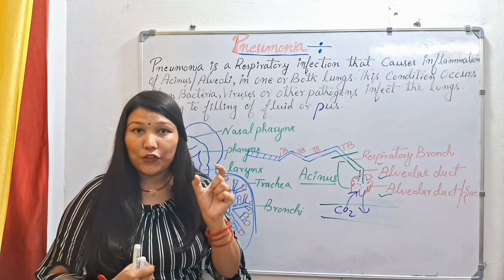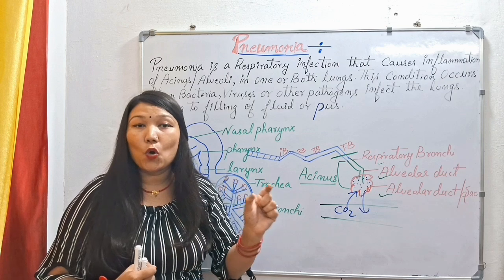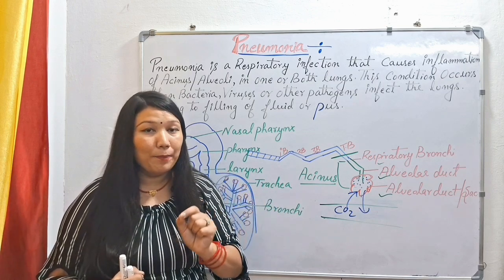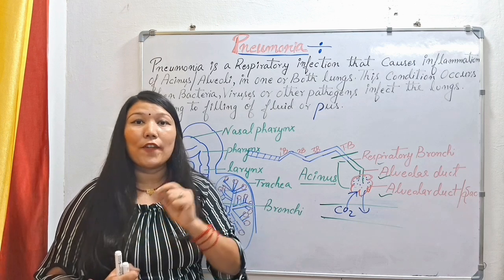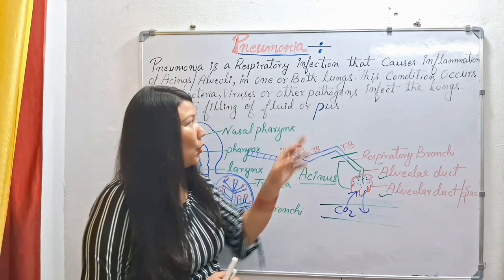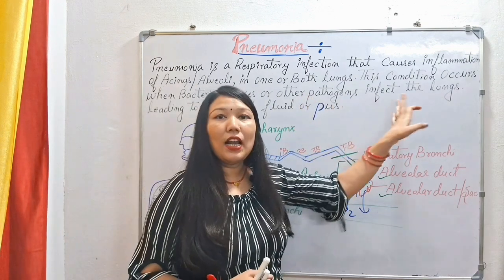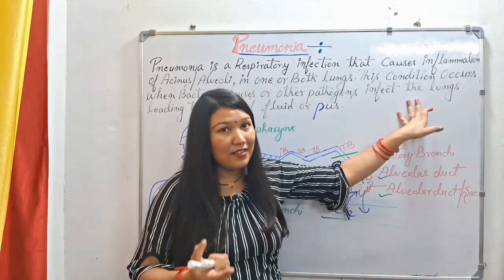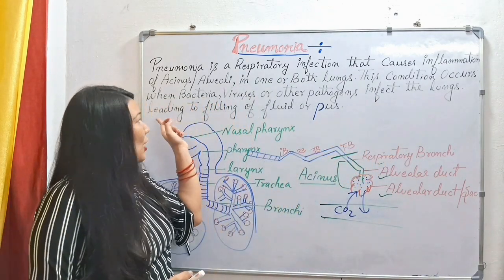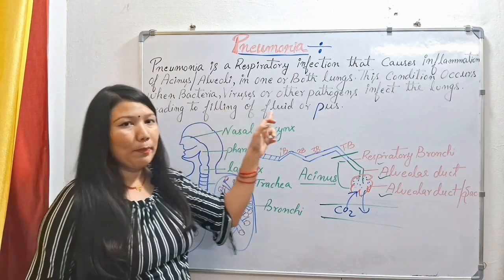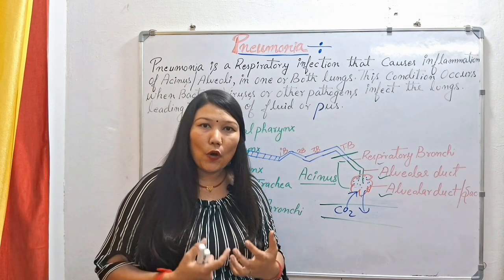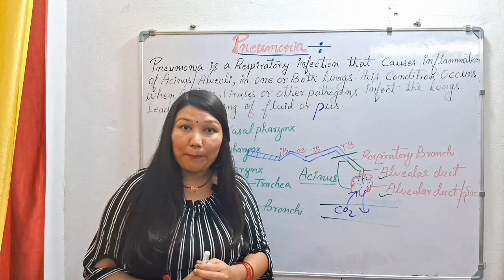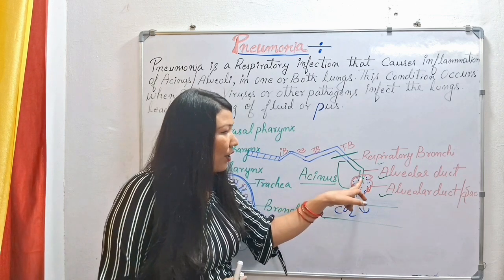The main causative factor for pneumonia is Streptococcus pneumoniae, which is a bacterium. So bacteria and viruses play the main role in causing pneumonia. This pathogen will infect the lungs, cause inflammation and swelling in the lung sinus region, leading to filling of fluid or pus. Due to this microorganism, pus or fluid collection will happen in our alveoli region.